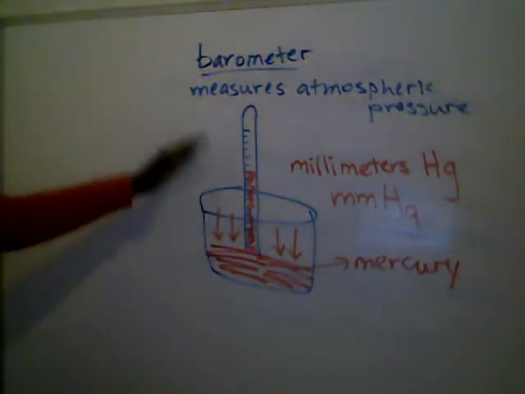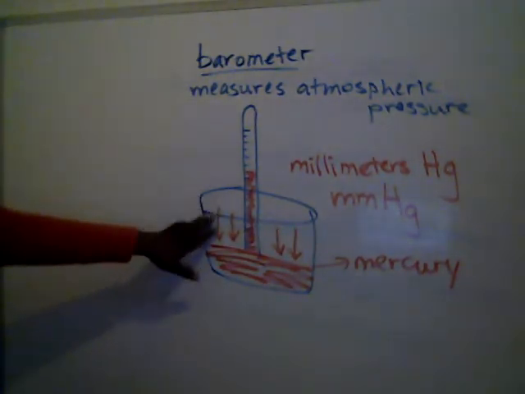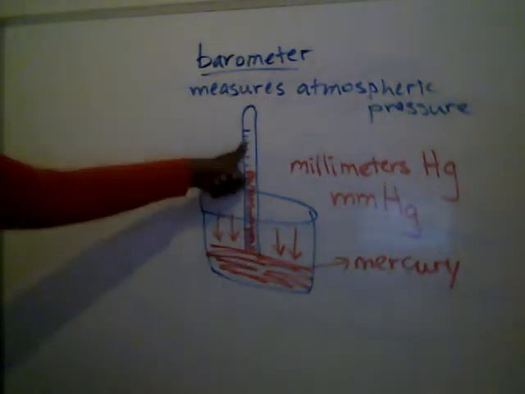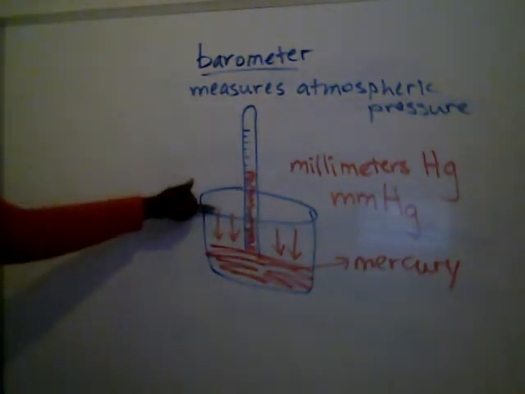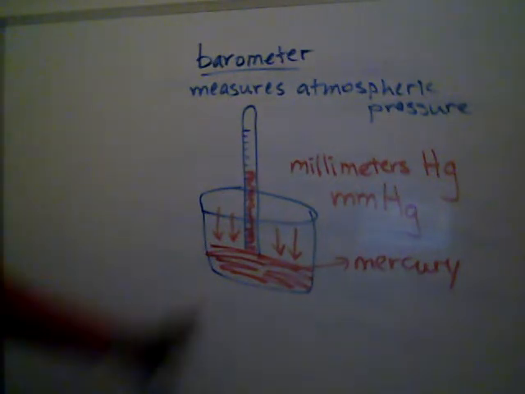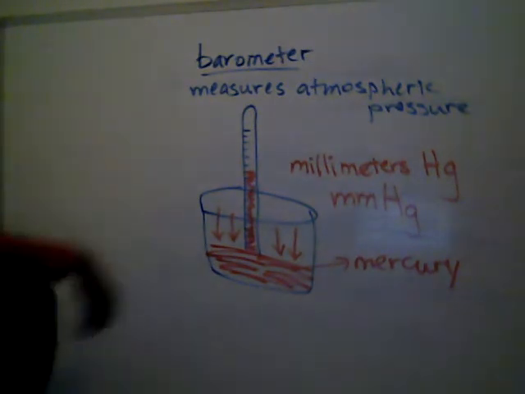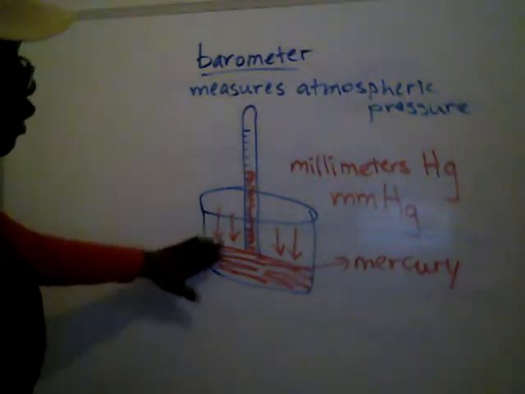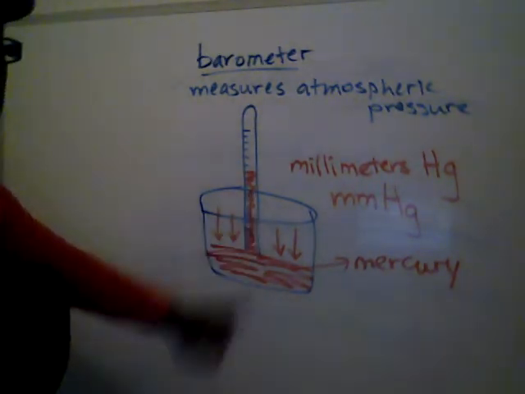That's millimeters of mercury, because depending on how hard the gas in the atmosphere, because this is an open beaker, depending on how hard the gas molecules are pushing down on the mercury will dictate how far up the mercury goes in the barometer. So the higher the mercury goes, that means that these guys were pushing a lot more. That means that the atmospheric pressure is a lot higher. Whereas if we were to put a barometer like this in Colorado, higher altitudes have less atmospheric pressure, so these arrows would not be pushing down as much, so the tube wouldn't fill up as much as it would if it were at sea level.